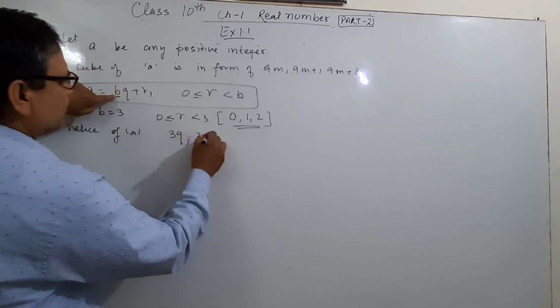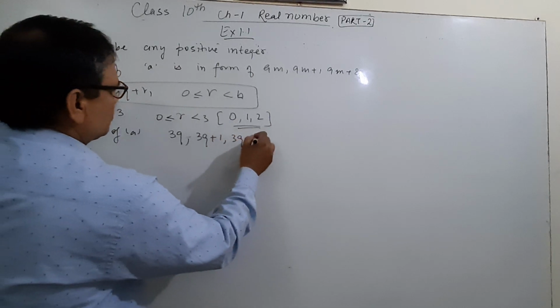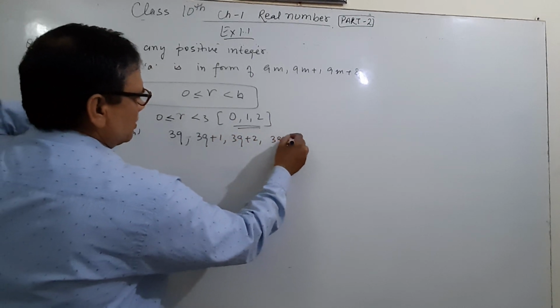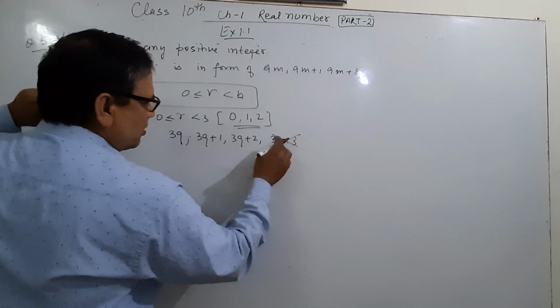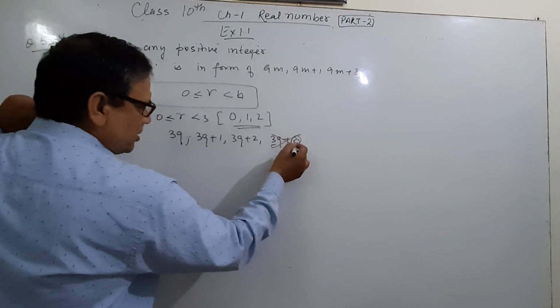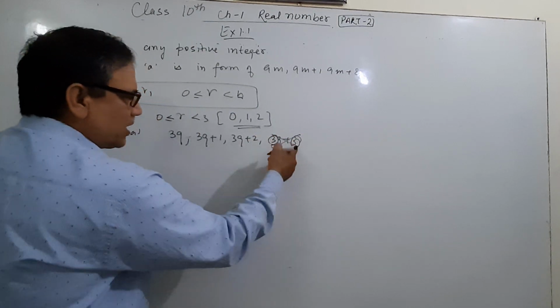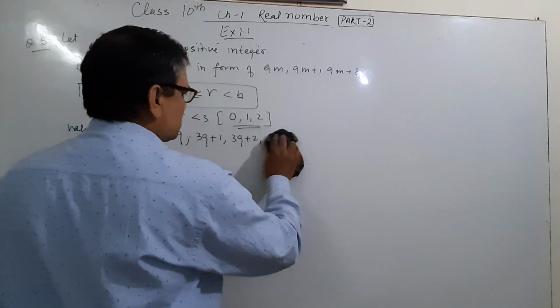Here again 3q plus 1, here again 3q plus 2, 3q plus 3, yes or no? No, because the remainder is always less than this 3, and if both are equal, it is wrong. And now you do the rest yourself.